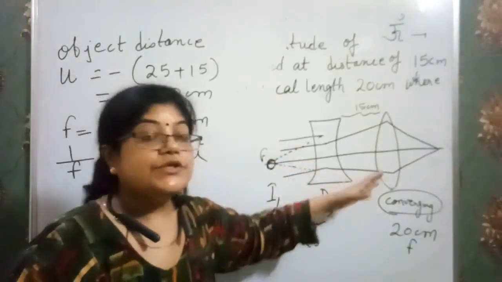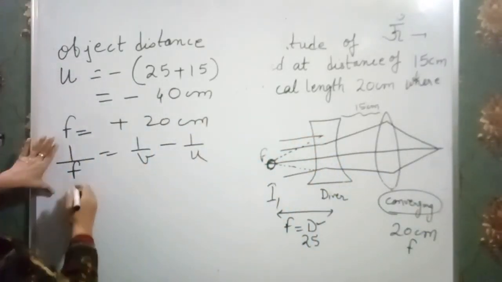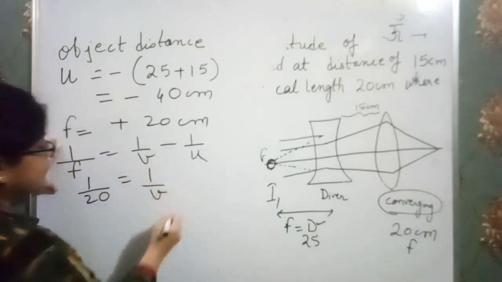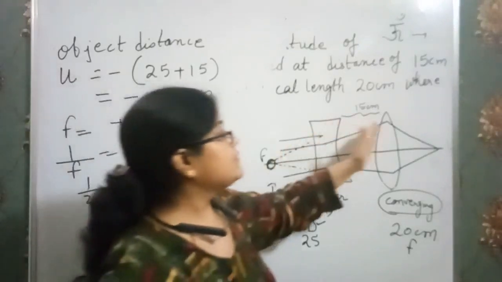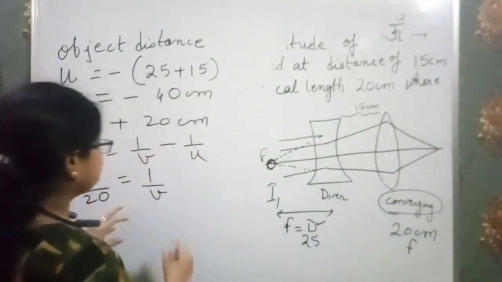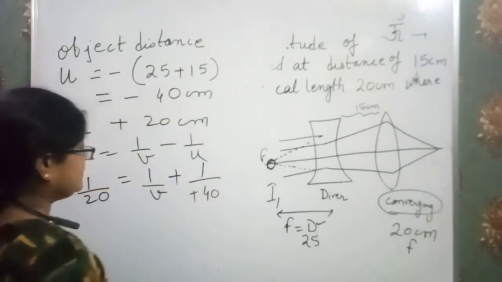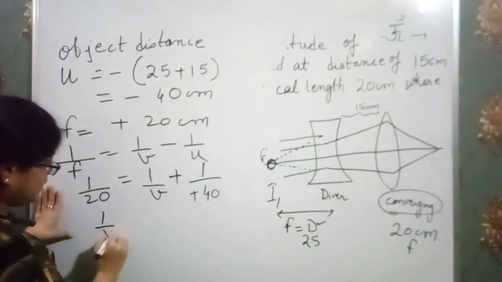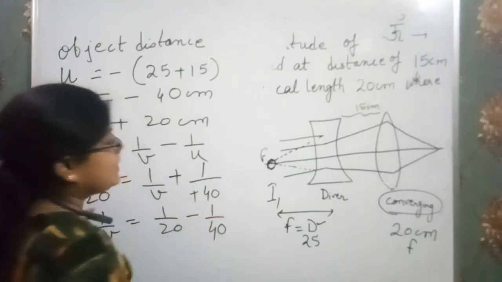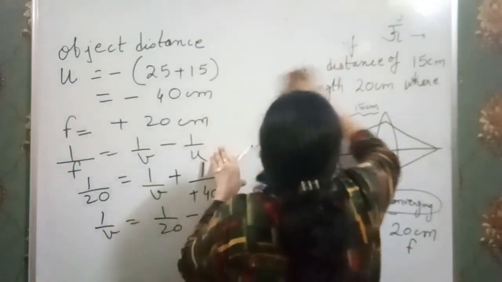So this is a type of question where two lenses are placed apart, so be careful. Now the focal length is 1 over 20. We have to find 1 over v, where the image after the converging lens is formed. That means 1 upon u, that means 1 over minus 40. The minus gets cancelled. So 1 over v is equal to 1 over 20 minus 1 over 40. I think you got the clue. How will you find the image formed due to the converging lens now?